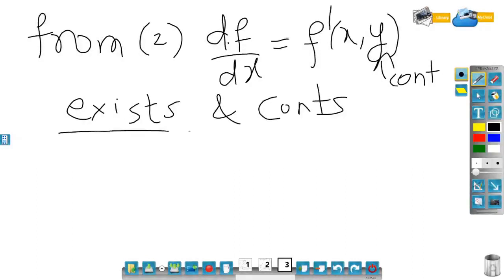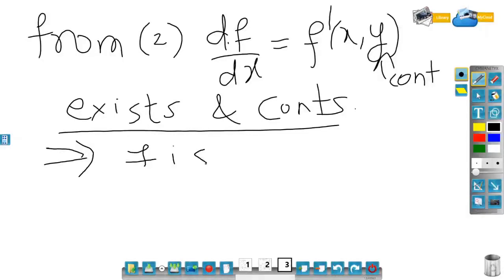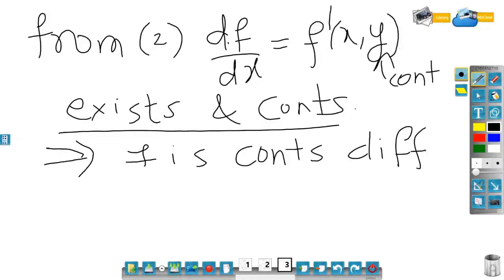So f is continuous. So df by dx exists. What does this mean? This means that f's derivative exists and is continuous. That means f is continuously differentiable. So f is continuous as well as f is differentiable.